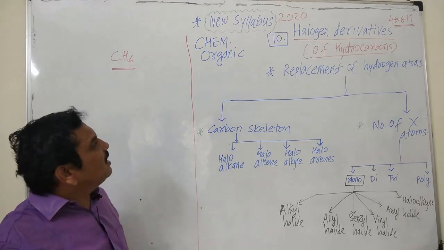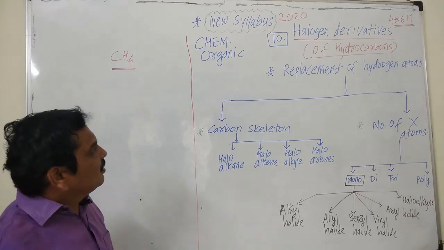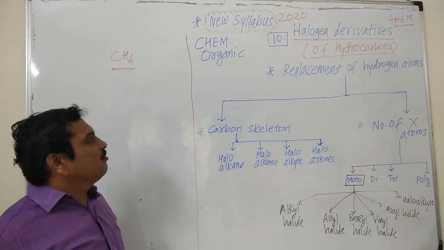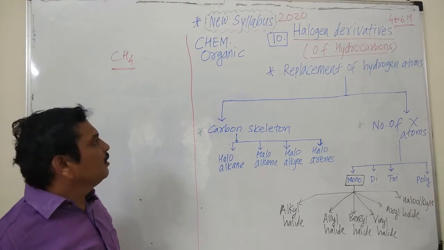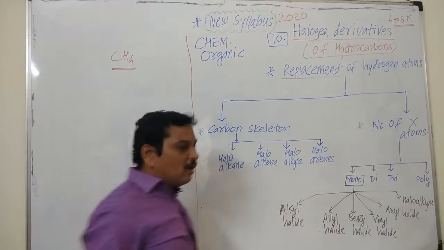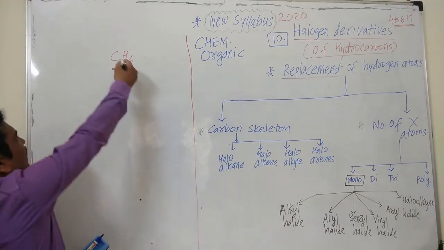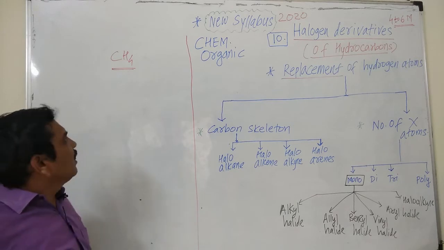And we have to study halogen derivatives of hydrocarbons. That means these are the compounds which are formed or obtained by the replacement of hydrogen atoms. One or more hydrogen atoms of hydrocarbons are replaced. In this case, it is a methane alkane.